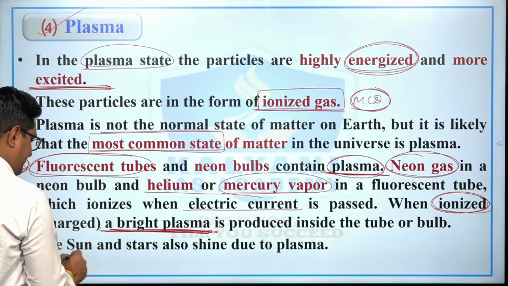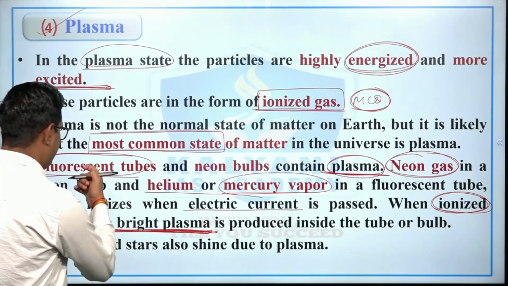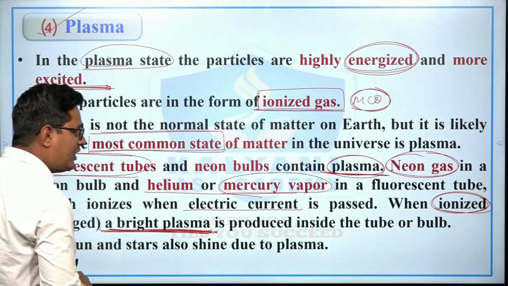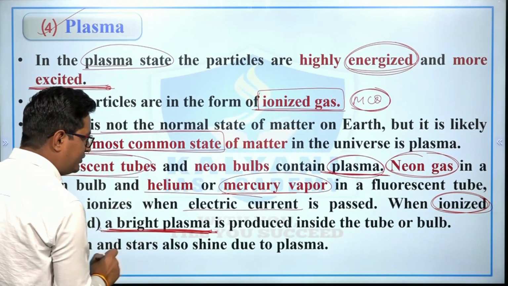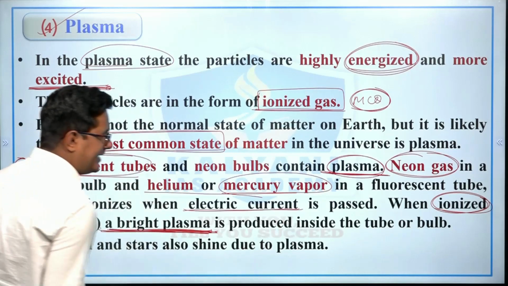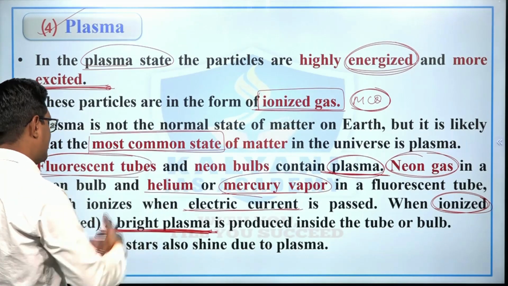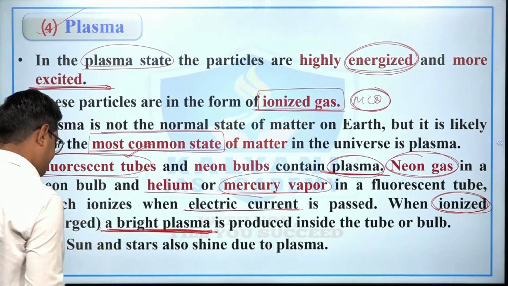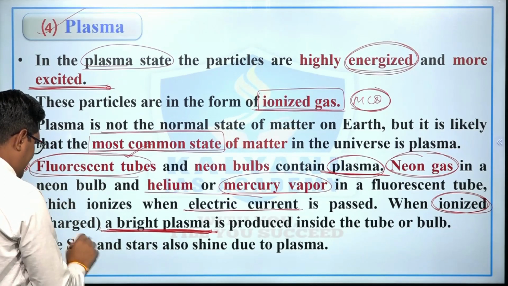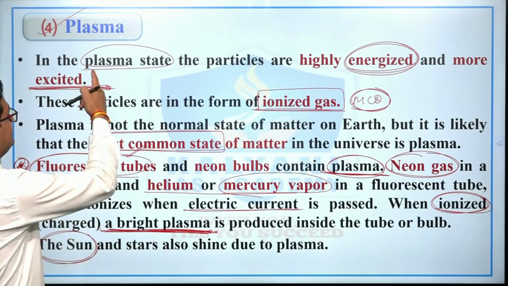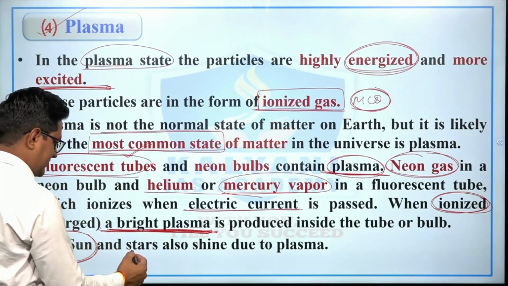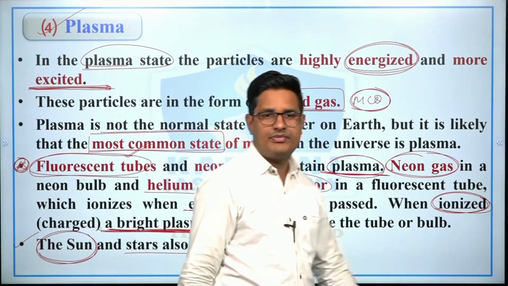Or we can say that, so where is this found? In fluorescent tubes and neon bulbs. And when is it produced? When electric current is passed in a neon bulb as well as the fluorescent tube. Also in natural conditions, this plasma state is found in the sun and other stars.